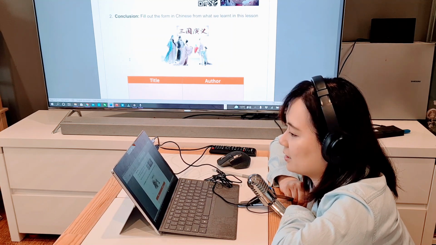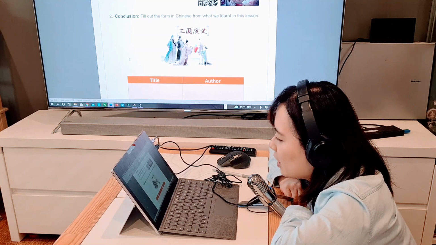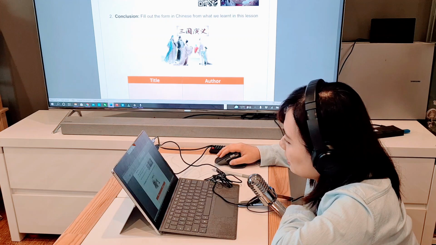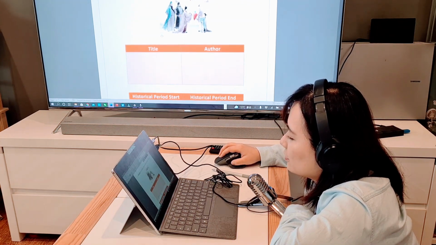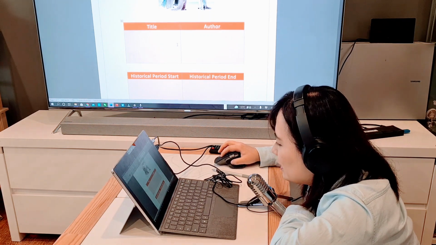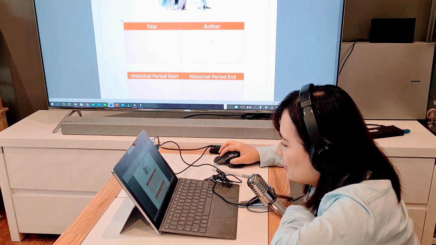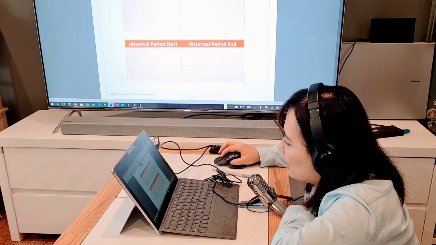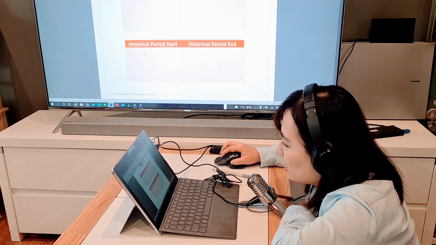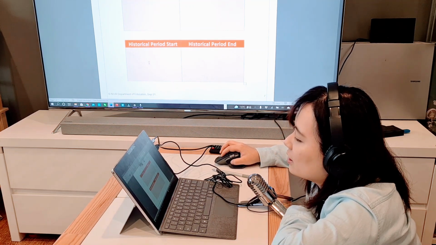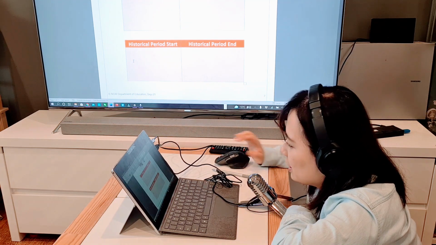Then at the end, the last activity is conclusion. So fill out the form in Chinese of what we learned in this lesson. So 三国演义, that's the book cover of the story. Title, write it down in Chinese or pinyin. The author, Chinese or pinyin. Historical period start, so we did that in the reading comprehension part. So when did it start and when did it end? So that's the Three Kingdoms period.